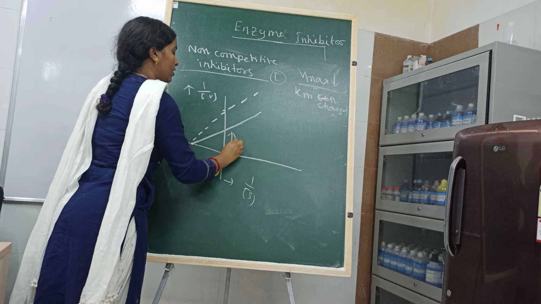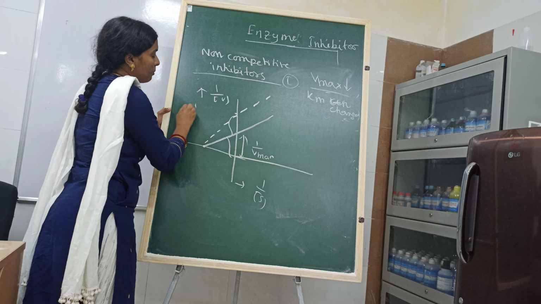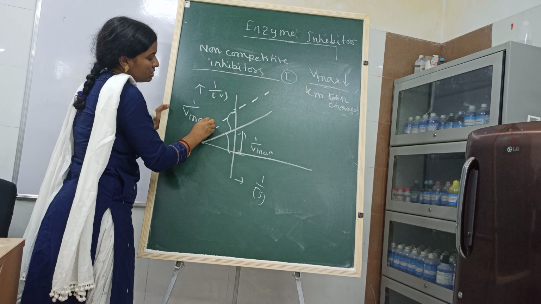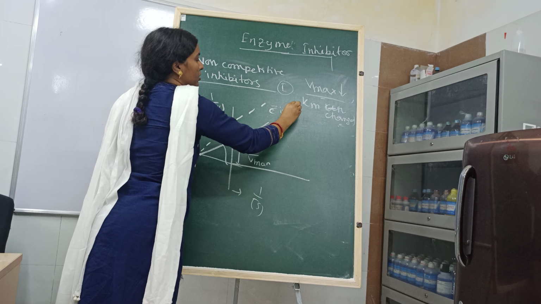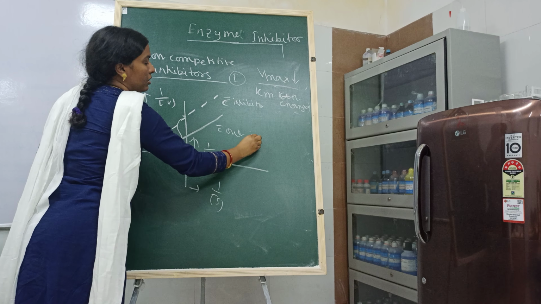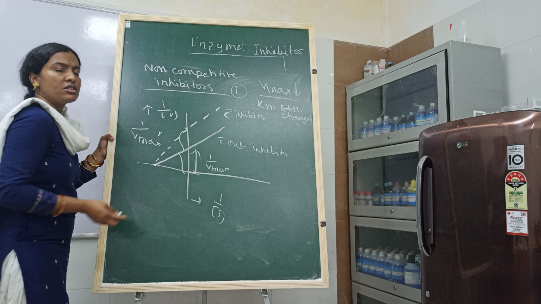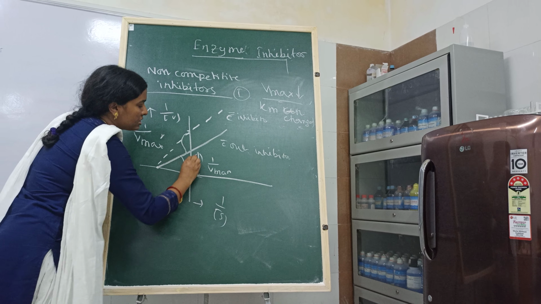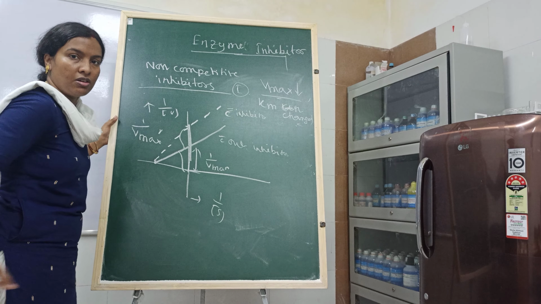So this is 1/Vmax and this is 1/Vmax dash. This is with inhibitor and this is without inhibitor. So I think this portion is clear: Vmax is decreased, so 1/Vmax is increased, and Km is unchanged. So this is in non-competitive inhibitor.